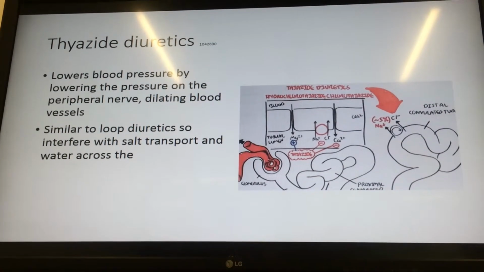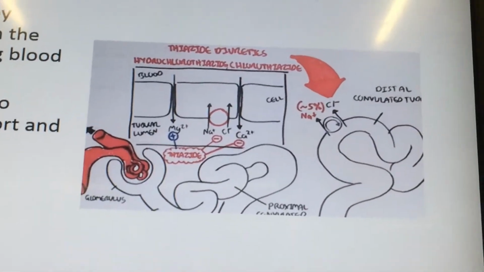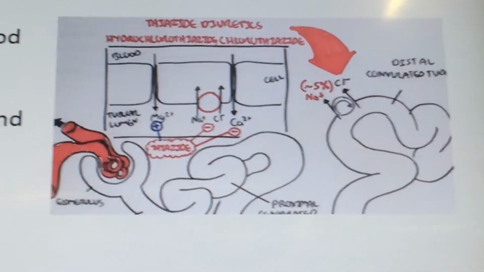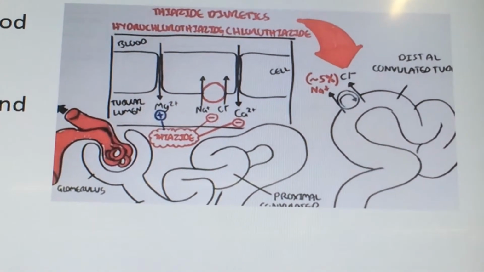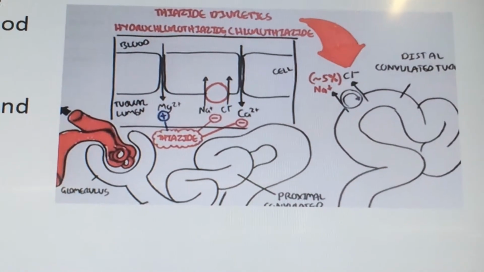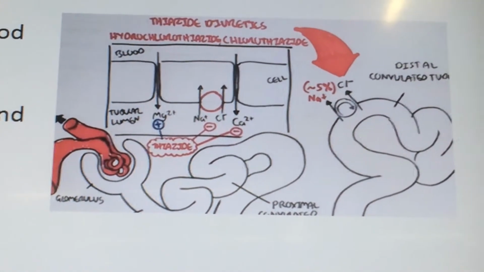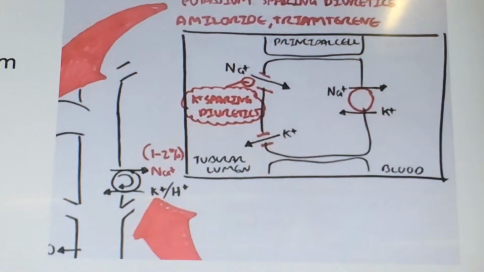Thiazide diuretics. So here is a diagram of the tubule where thiazide diuretics act, and they do this similarly to loop diuretics, but they're slightly weaker. There's actually very little known about why they dilate blood vessels, but it is known that blood pressure is lowered by the increase in urine flow and the increase in salt excretion.